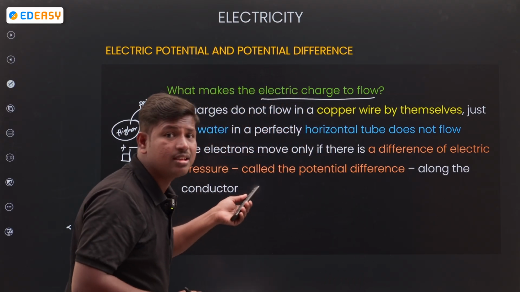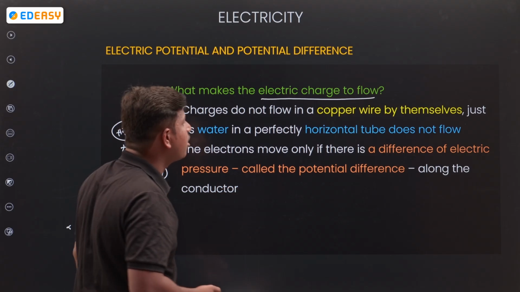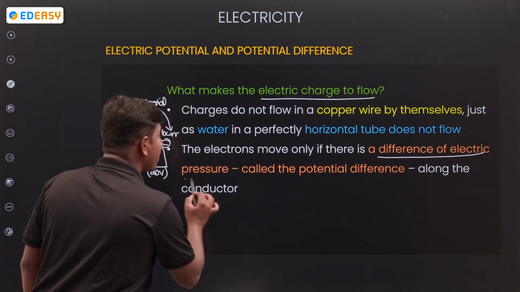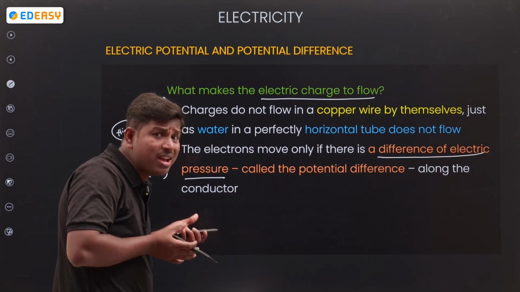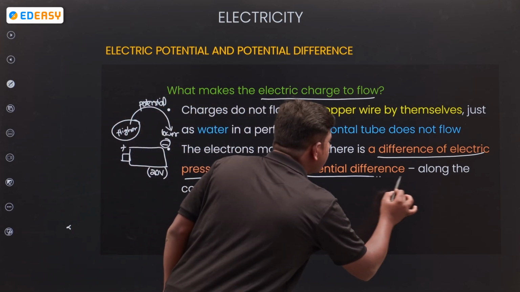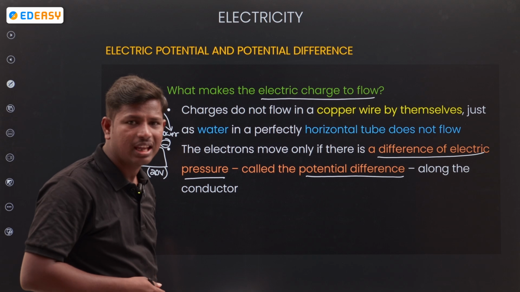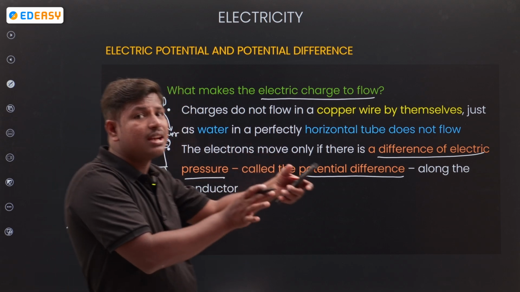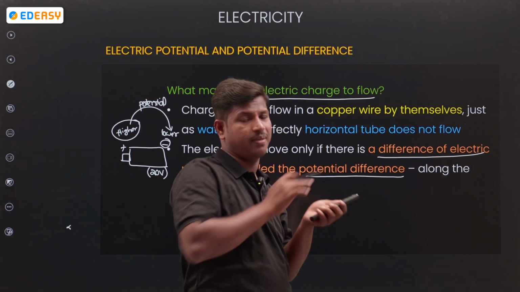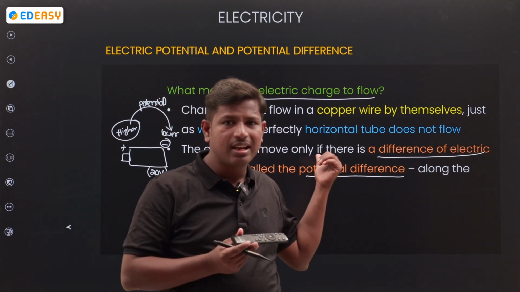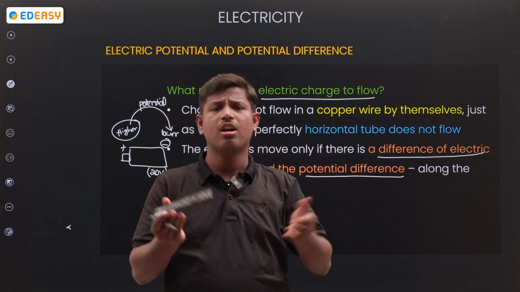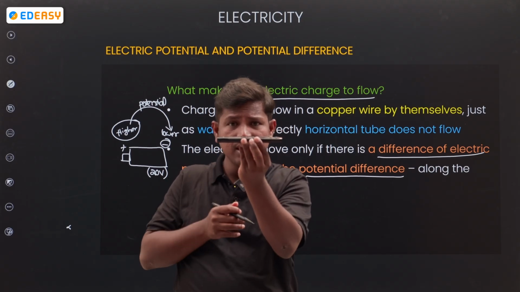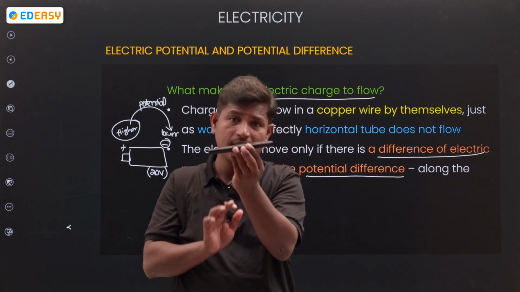Electric charges move because of a difference of electrical pressure. The difference of electrical pressure is called potential difference. Charges don't flow by themselves. Remember, only when it is connected to the battery will there be flow. Otherwise, if it is not connected to the battery, and I take a metal wire, charges will be there, but there is no movement.